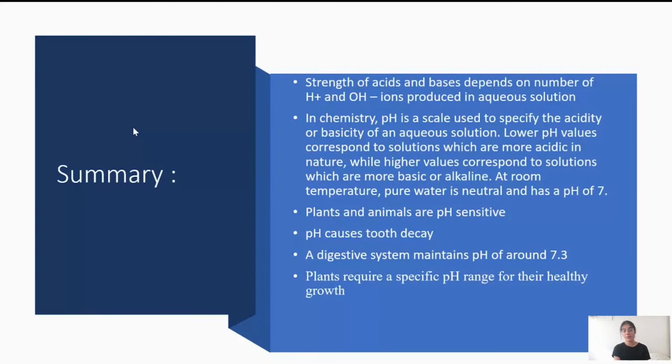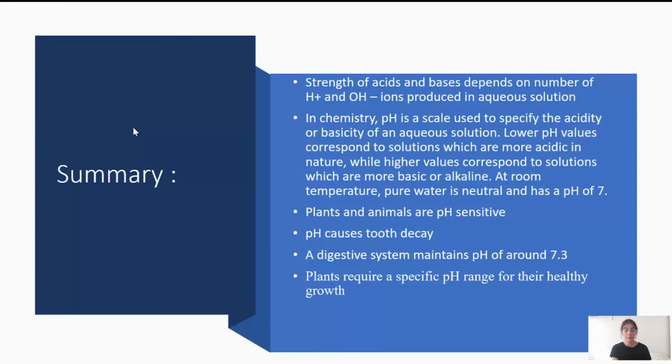In chemistry, pH is a scale that is used to specify the acidity or basicity of an aqueous solution. Lower pH values indicate that the solutions are more acidic, and higher pH values correspond to more basic or alkaline solutions, and neutral ranges specify salts or other neutral substances. At room temperature, pure water is neutral and has a pH of 7.